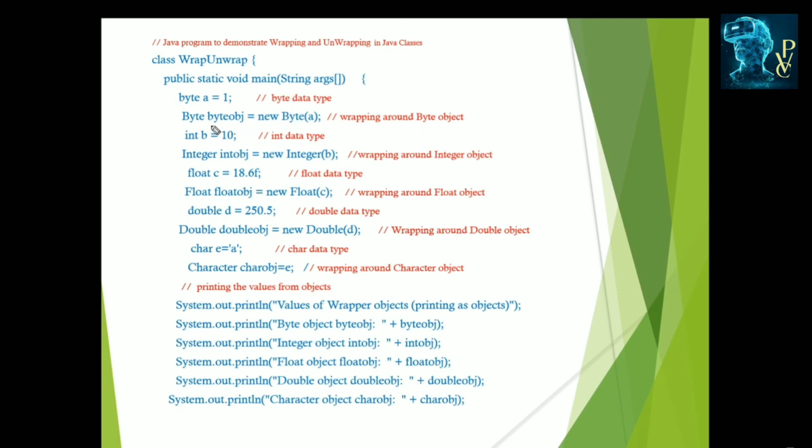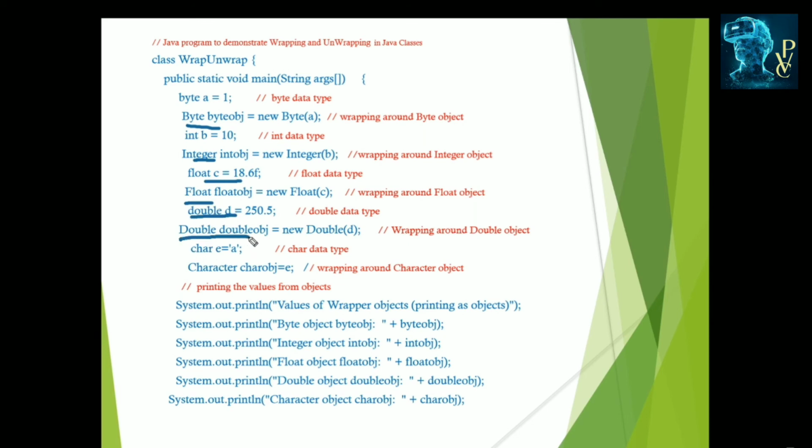This is the byte data type, which is converted into a byte object by the autoboxing process. And here b is equal to 10, which is the integer type, converted into an integer object. Here is the byte wrapper class, the integer wrapper class. And the float type is the primitive type, and this is the float wrapper class.